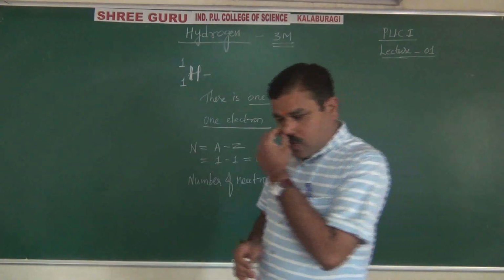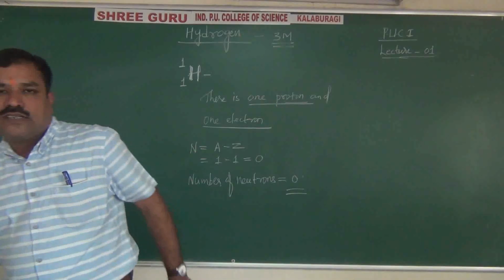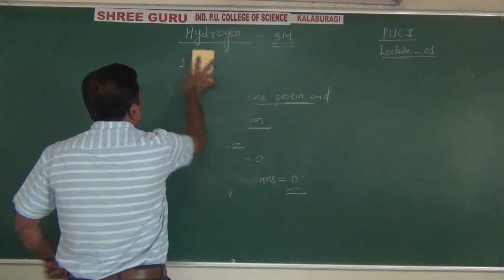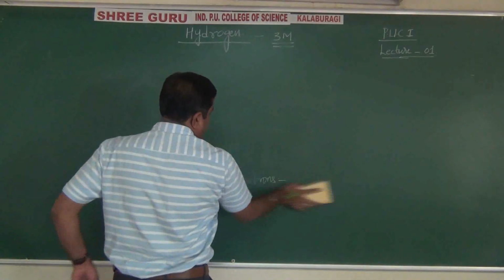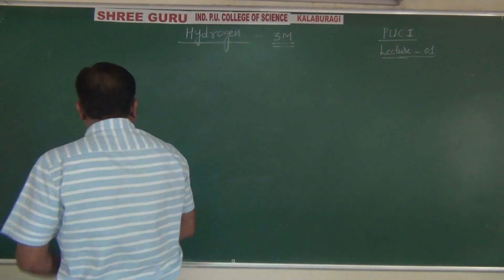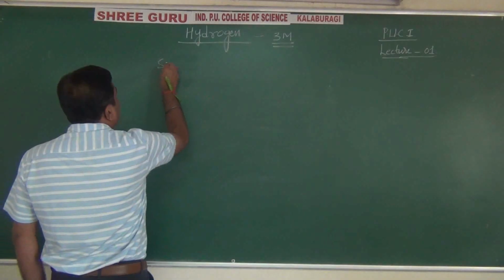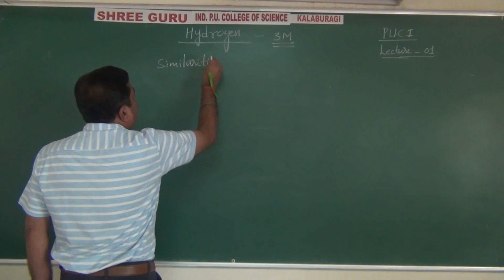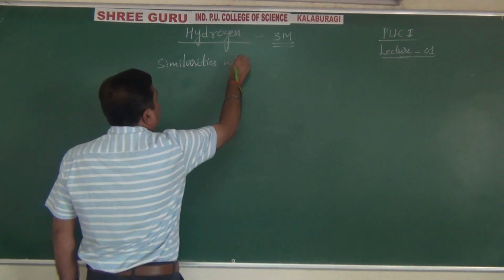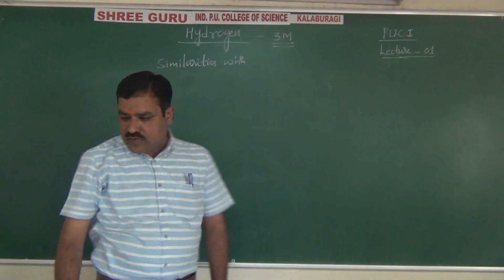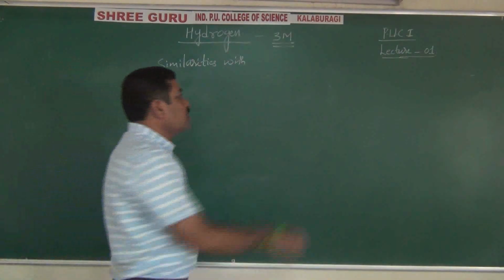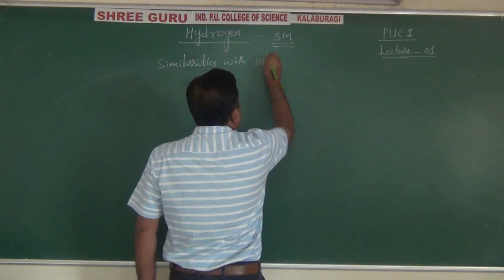Now, what are the similar properties it is exhibiting with the alkali metals? Let us see. Similarities with alkali metals, that is, points of similarity with the alkali metals.